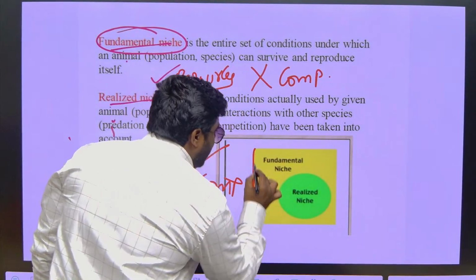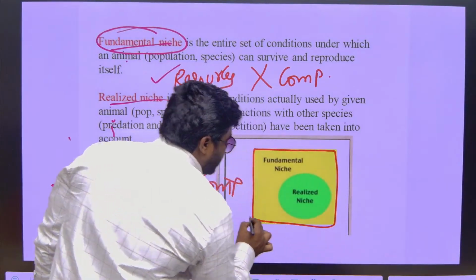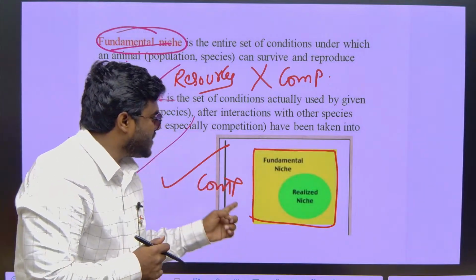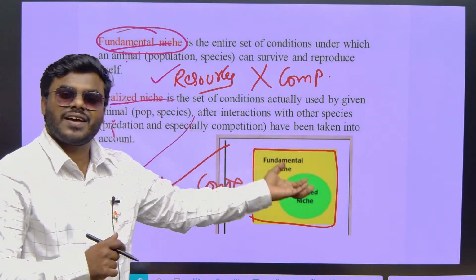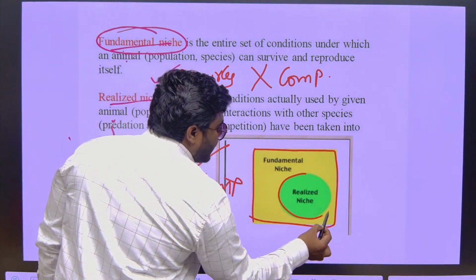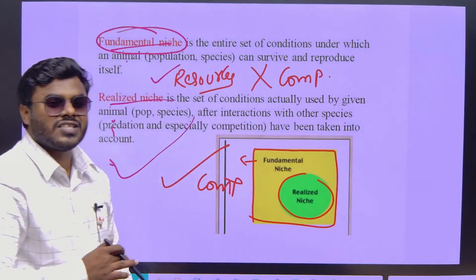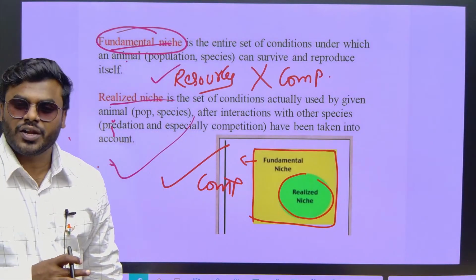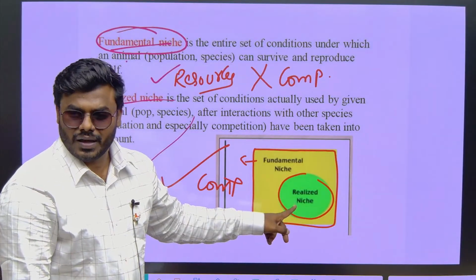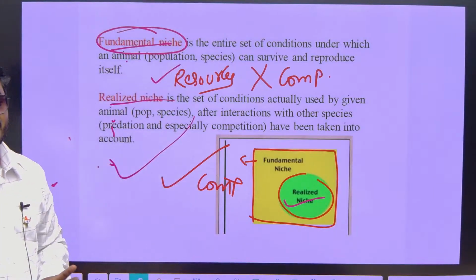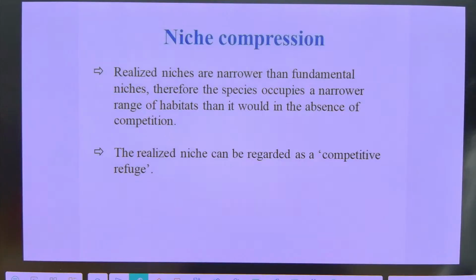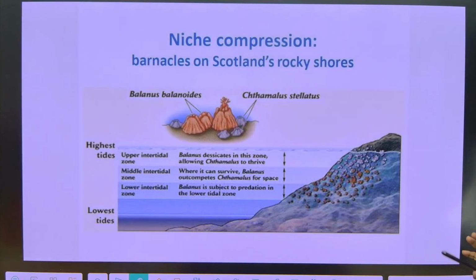Suppose the yellow color indicates the fundamental niche. Consider there is no green one. Only one species, the yellow one, can use the entire resources easily. But there is one more species, the green one. Then do you think the yellow species can use all the resources? It cannot use all the resources alone. It has to share with the other. That is what we call the realized niche. So one is the presence of competition and the other is the absence of competition.